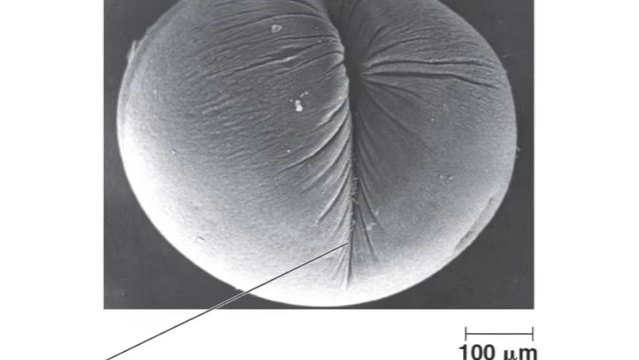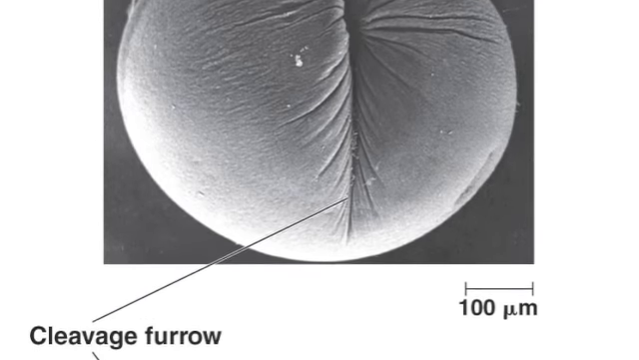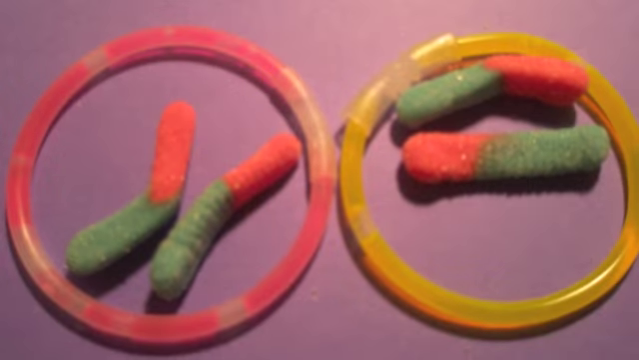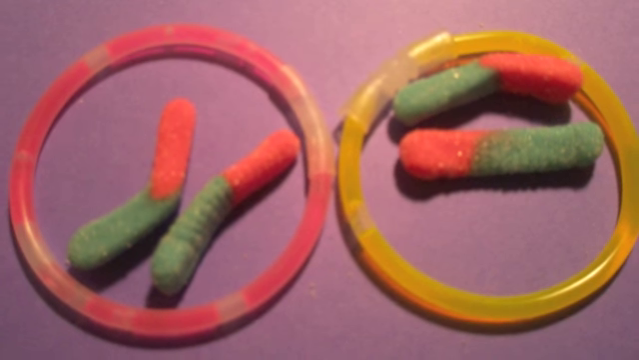In some species, the chromosomes decondense and the nuclear envelope reforms. Meiosis 2 begins with prophase 2, where the centromere replicates into 2. The nuclear envelope, if present, begins to fragment. The 2 sister chromatids start moving towards the metaphase plate.